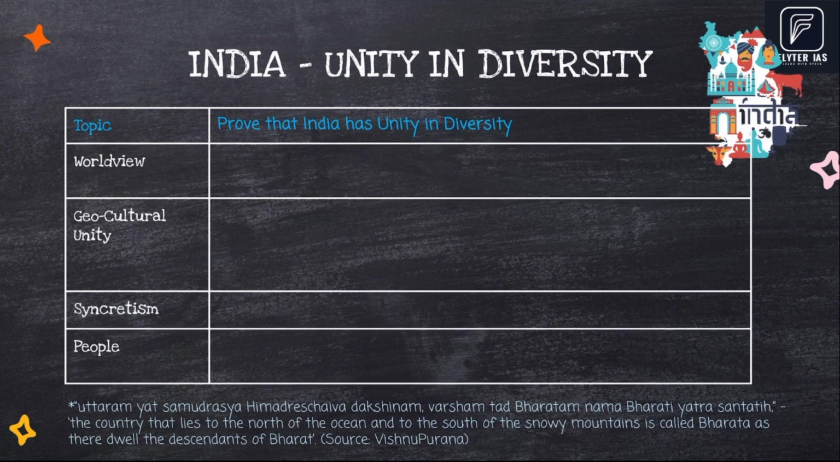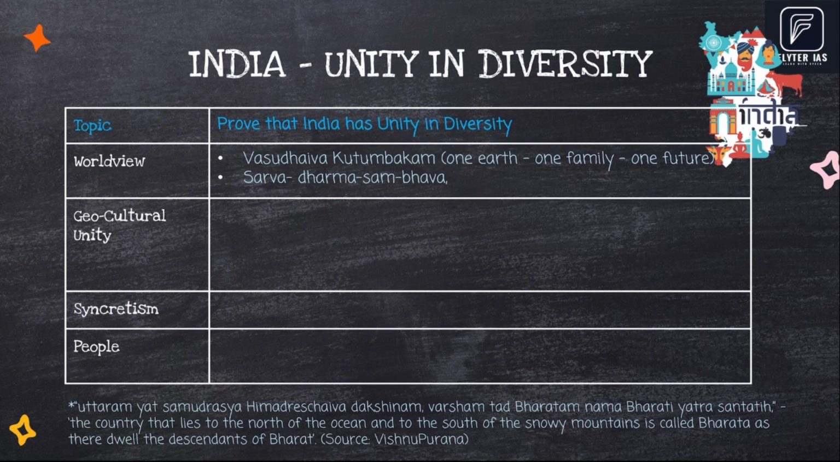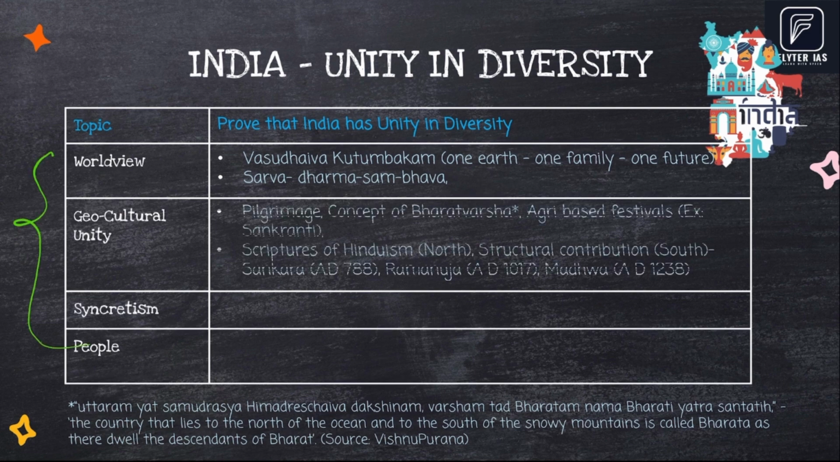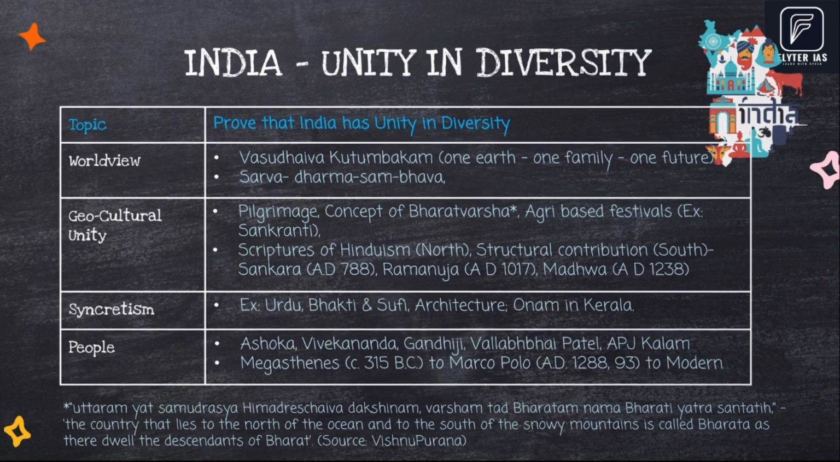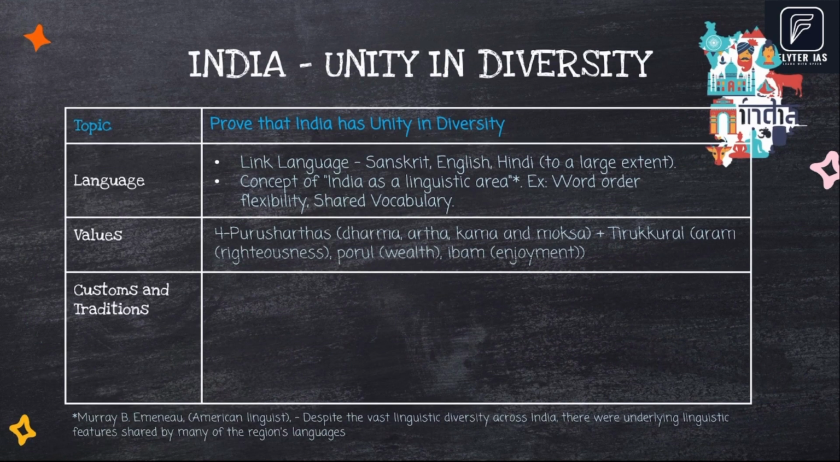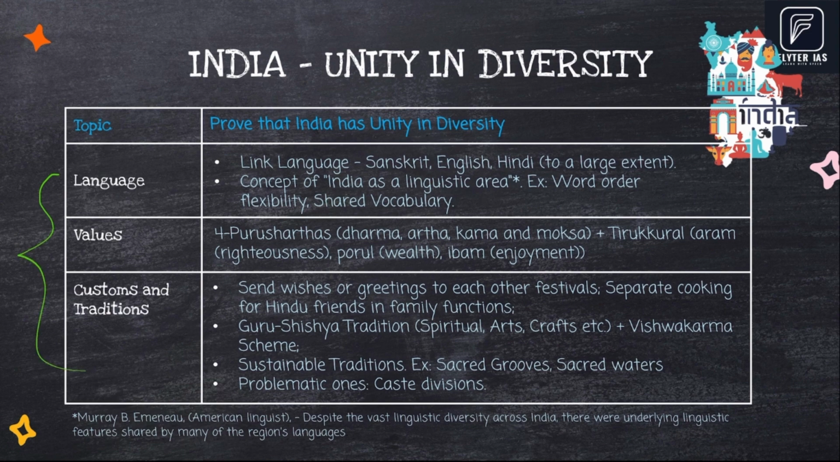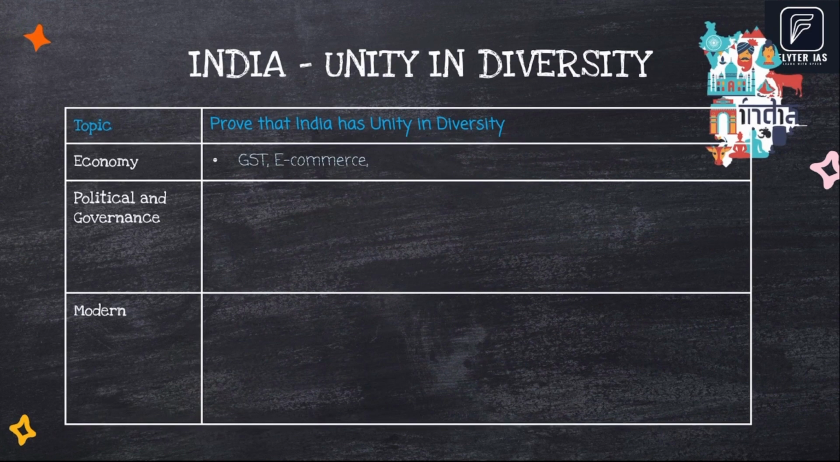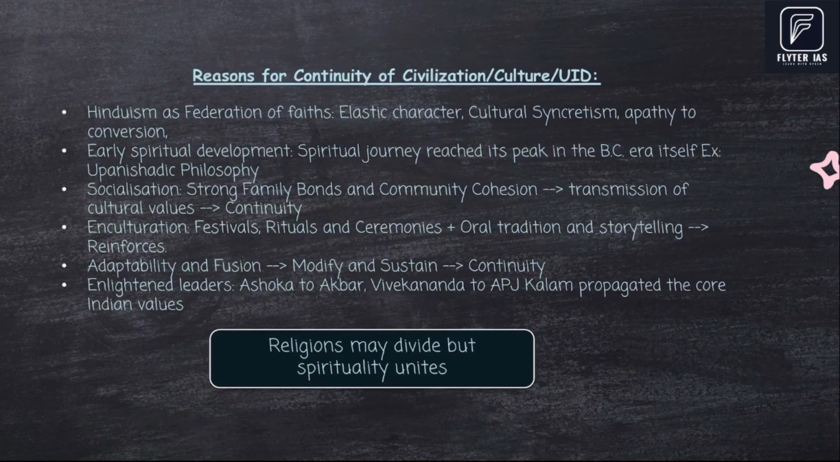We discussed that India has a rich diversity. Now we will discuss unity. But how to prove that India has strong unity along with its rich cultural diversity? These are some good self-explanatory examples which you can use to prove unity in diversity. We try to capture examples across all the possible dimensions. UPSC has repeatedly asked questions on this theme. Reasons for continuity: these are some good standard pointers on this theme.